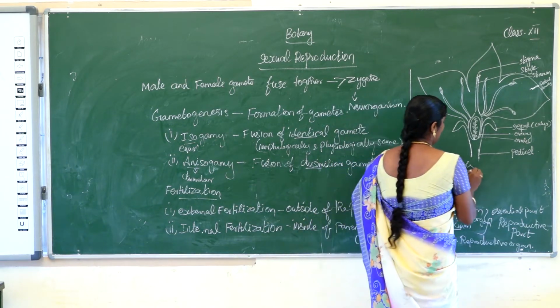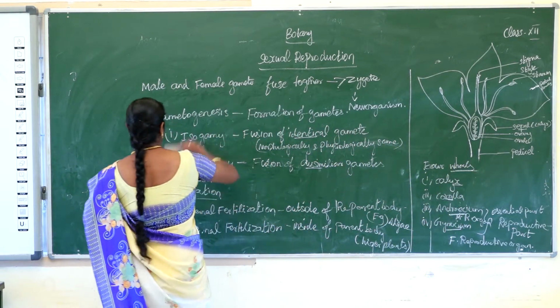Next one, in higher plants sexual reproduction has 3 stages.